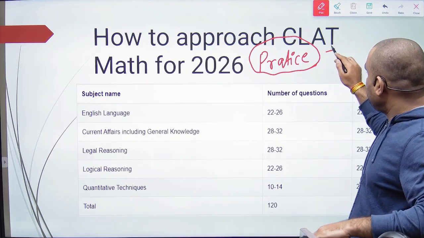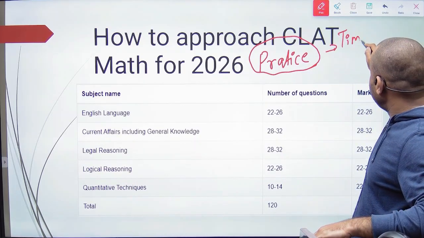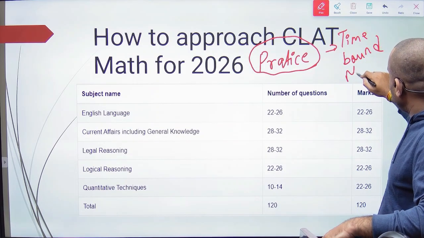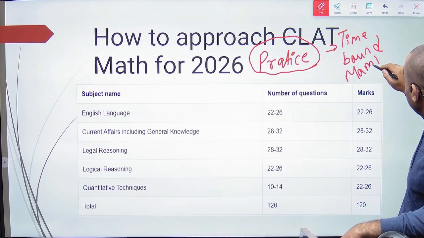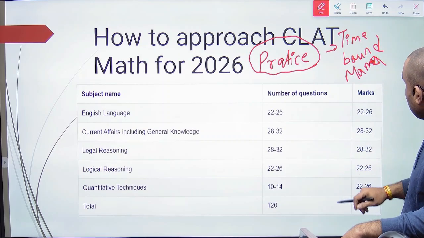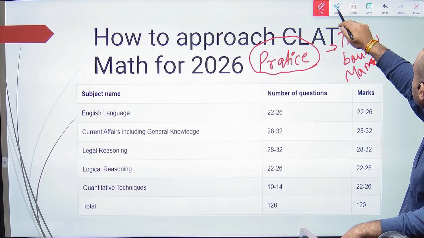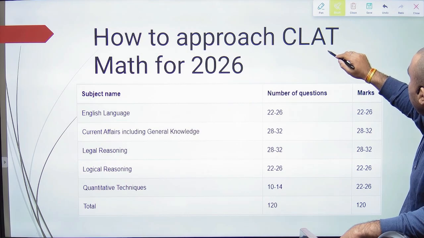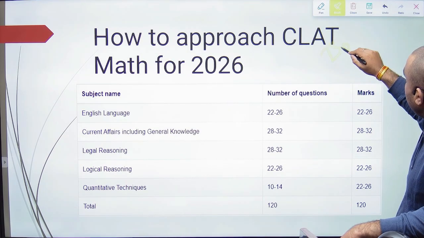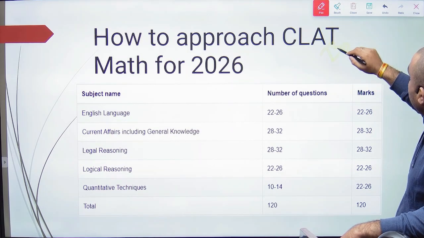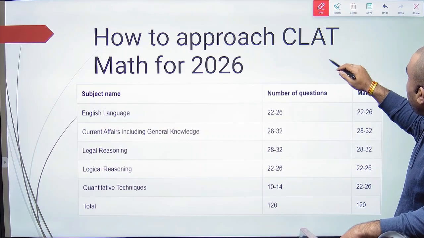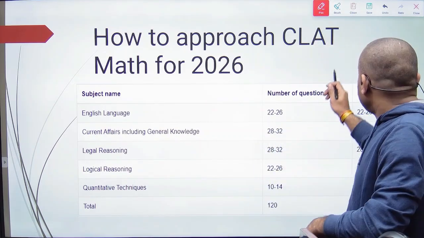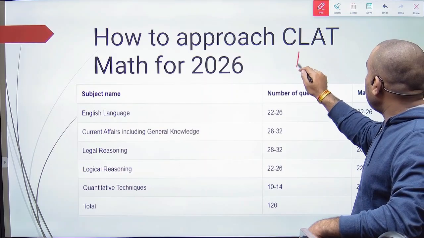Okay, in a time bound manner, or I can say in a bounded environment.